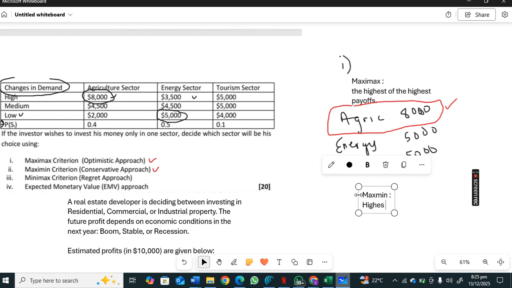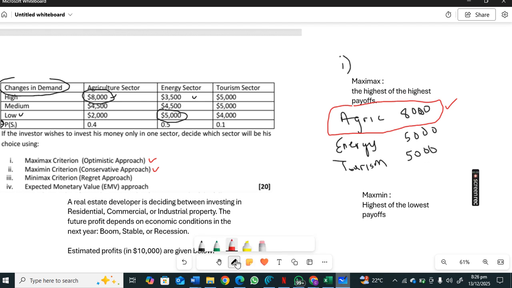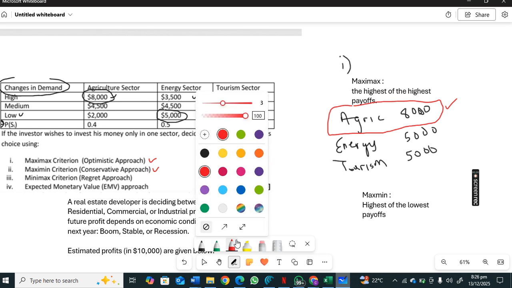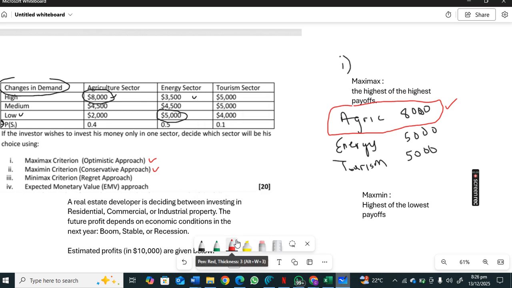Highest of the lowest payoffs. So you get the lowest payoffs in each sector. Maximin, you are looking at the worst case scenario. Maximax, you are looking at the best case scenario, but here we're looking at the worst case scenario.